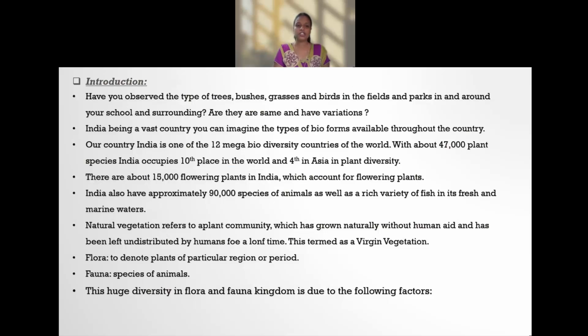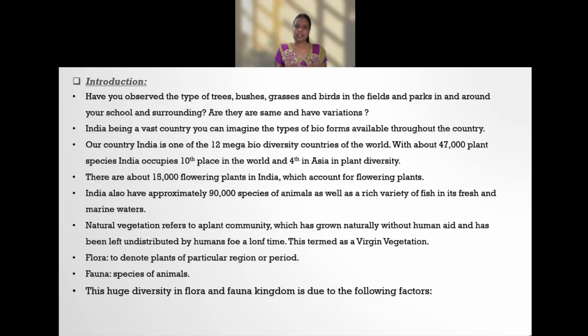So natural vegetation refers to a plant community which grows naturally without human aid and has been left undisturbed by humans for a long time. This is termed as virgin vegetation. Flora and fauna. We are rich in flora and fauna. Flora denotes the plants of a particular region or period. Fauna means the species of animals. So this kind of huge diversity, flora and fauna kingdom, is there.